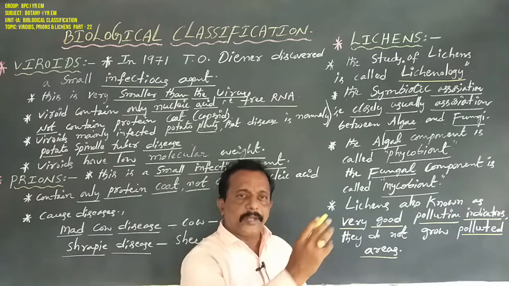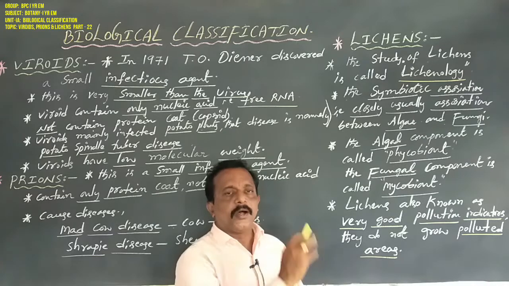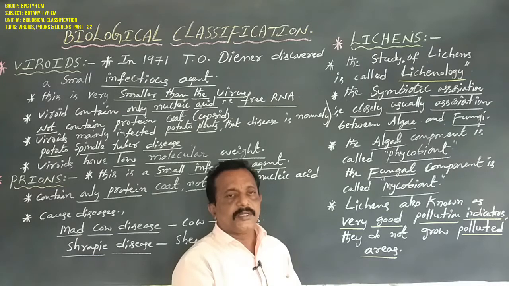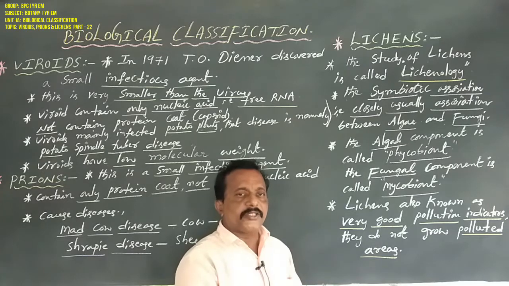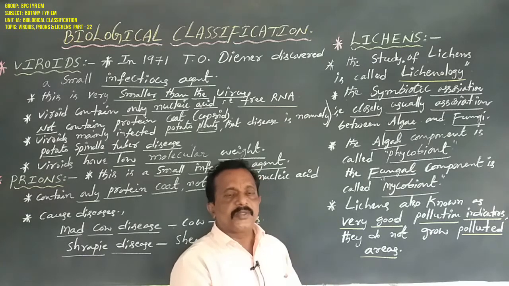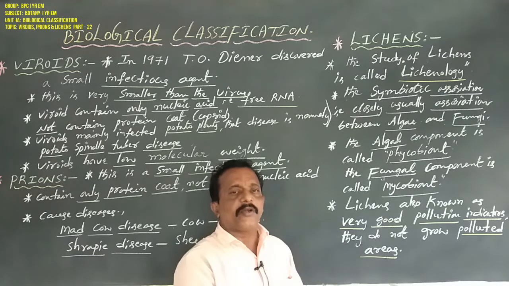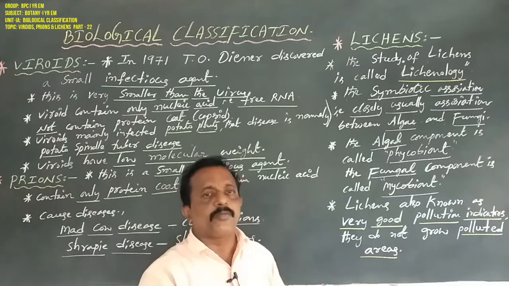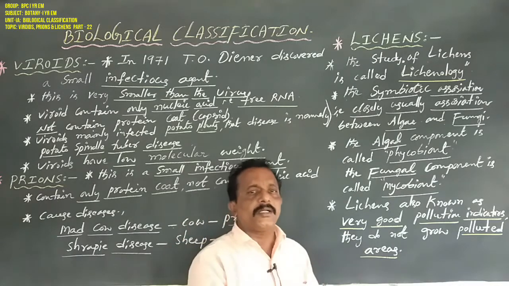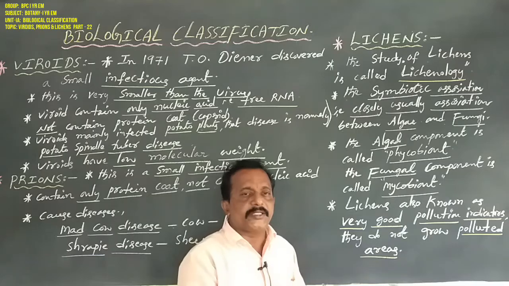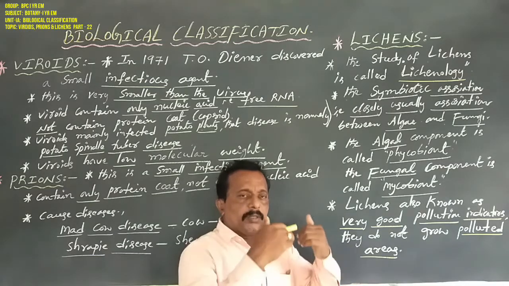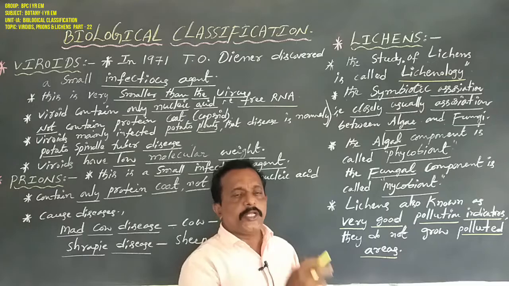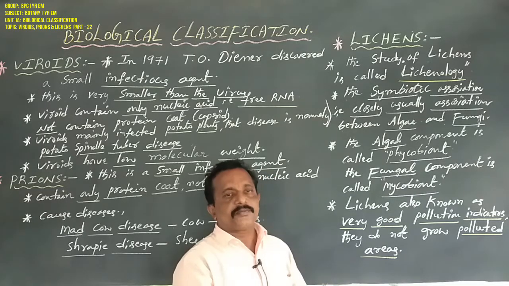The study of lichens is called lichenology. How are lichens formed? One algal organism and one fungal organism closely associate to make one new organism. So this is very similar to a plant organism, that is lichen. This is one type of symbiotic association. Symbiotic means two organisms living closely together.